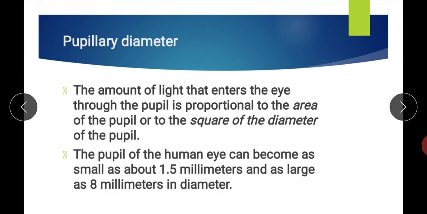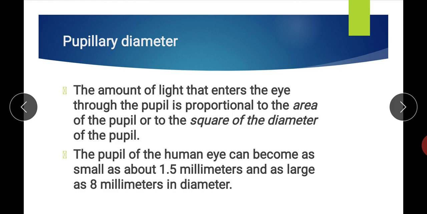The diameter of the pupil will change according to the requirement of the eye: if the eye requires more light to enter, then the aperture becomes big, and if the amount of light should be less, then the pupillary aperture will be small.